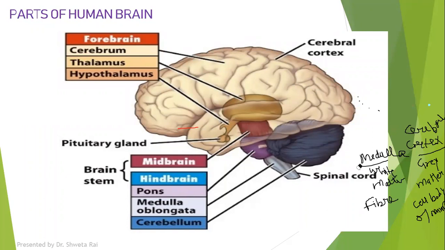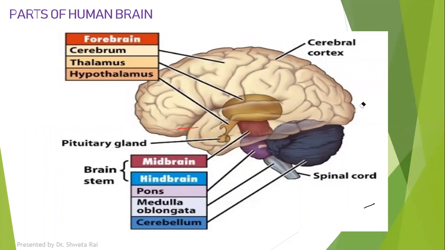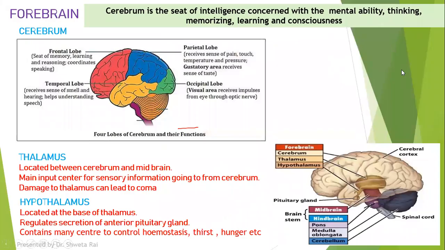Now we will see the functions of each and every part of the human brain. The first part is your forebrain, and inside the forebrain we have the cerebrum. The cerebrum is a seat of intelligence concerned with mental ability, thinking, memorizing, learning, and consciousness.